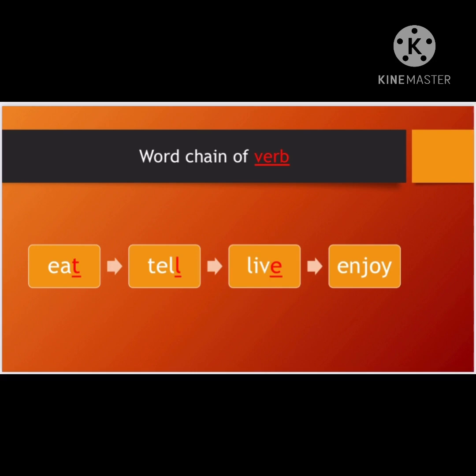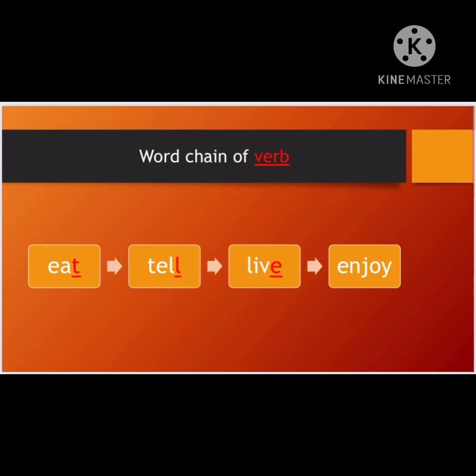So eat is an action. In the same way, I have to choose a word with the letter T. So T for tell, telling, bolna. Even this is an action. You can also write talk, talk is also an action, my dear children.